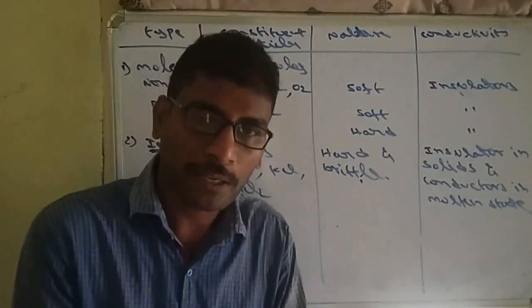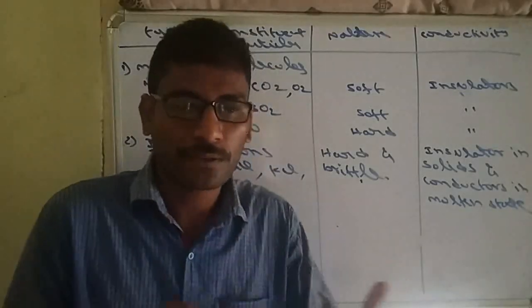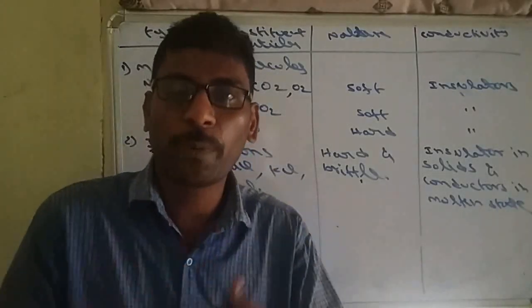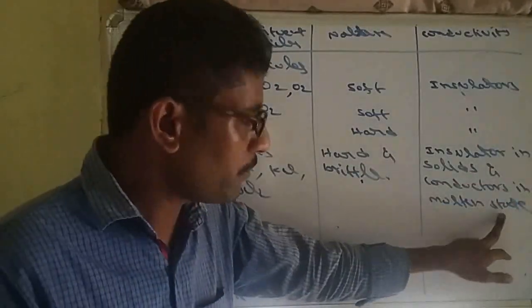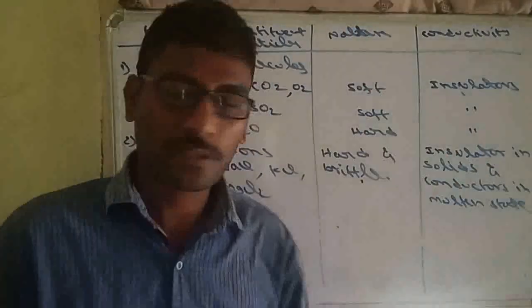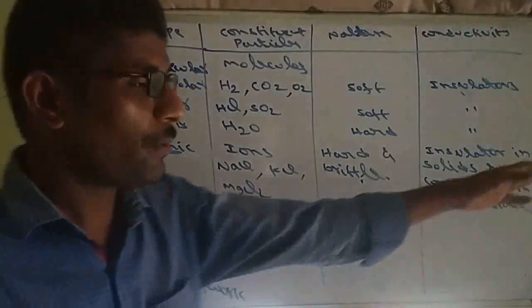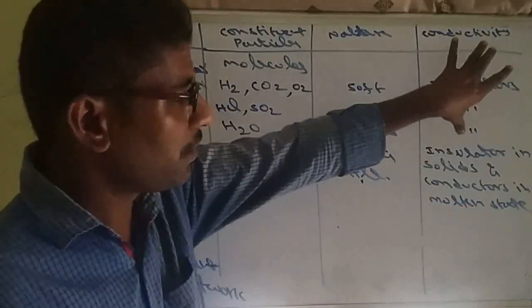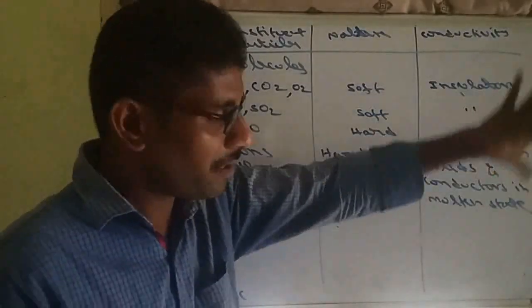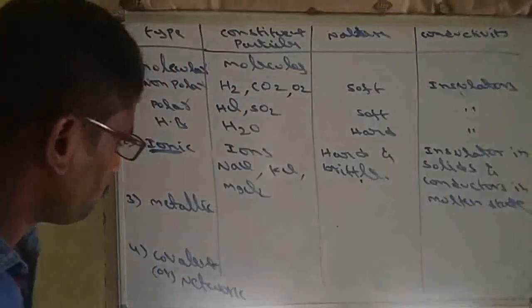But when we are melting, the forces will break, so ions can be moved. Due to movement of ions, they conduct electricity. So they are conductors in molten state, whereas insulators in solid state. Regarding melting point, they exhibit high melting point. Molecular solids have low melting point, ionic solids have high melting point.